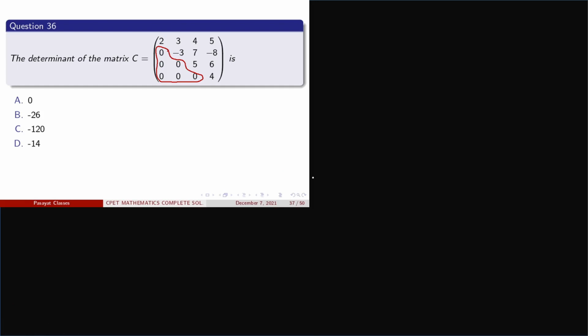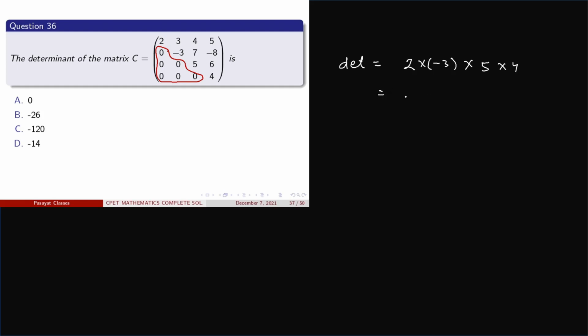So for finding the determinant, here we simply multiply the diagonal elements. So determinant of the matrix C is equal to, this one is 2 into minus 3 into 5 into 4.